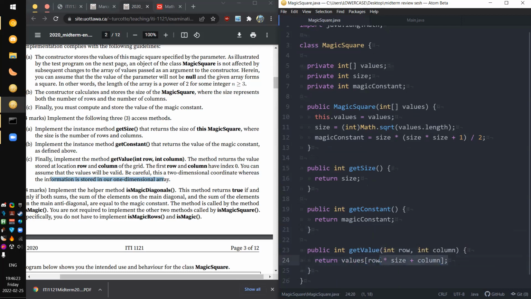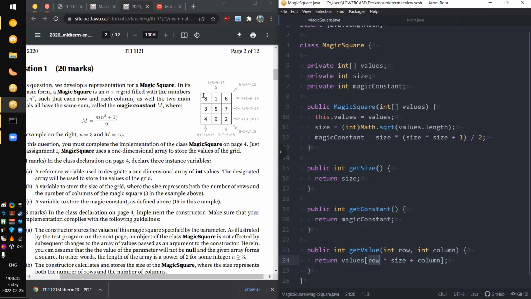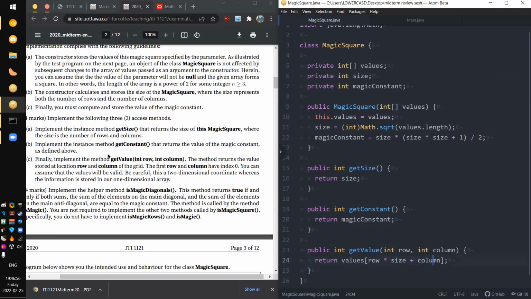You guys understand this, right? I think it works. If it doesn't work, I'm probably going to look like a clown right now, but I think it works because, well, it depends on how you're referring to it. If you have row 0 and column 2, which I'm assuming is this one, I'm assuming it starts at 0, you get 0 plus 2 and it gets here. If you go for row 1, column 1, then you do row times 3, so you're already taken up to here, and then column 1, you go up to here, and then that gets 5. So it works. You just think about it for a moment, and then you get what you need to code.